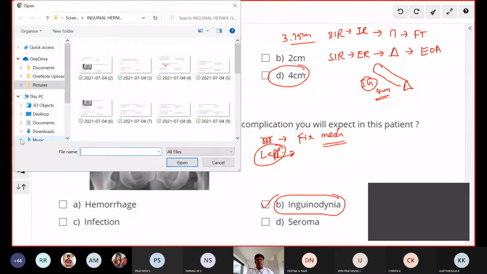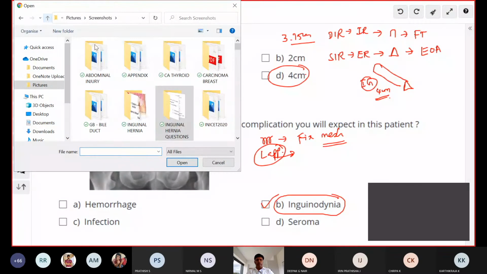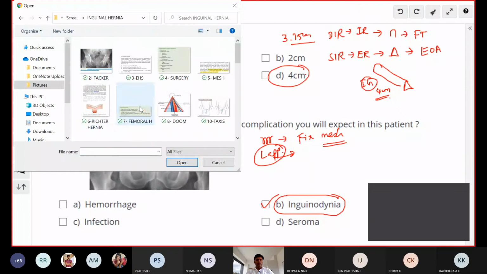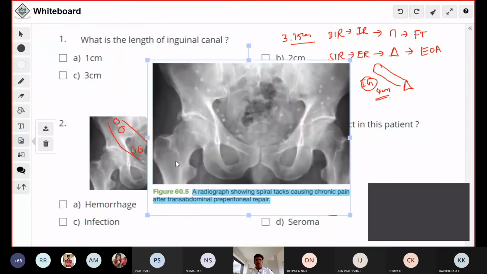Inguinodynia is chronic groin pain you get in the post-operative period when you operate for inguinal hernia. This picture is taken from the Bailey and Love 27th edition. It clearly shows a radiograph of spiral tacks causing chronic pain after surgery. What surgery?